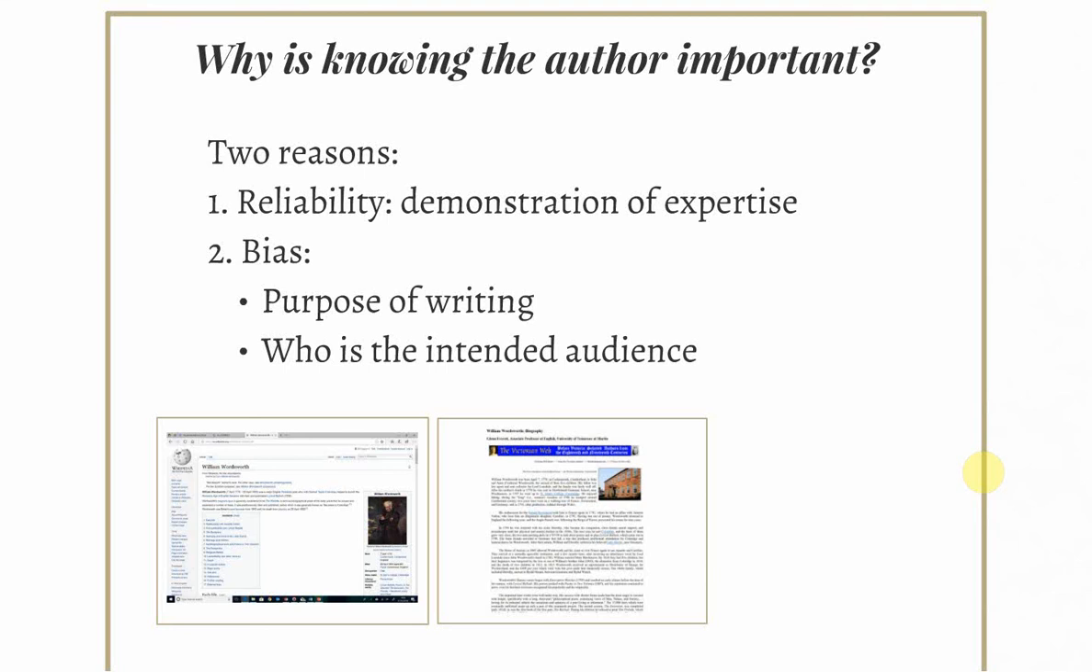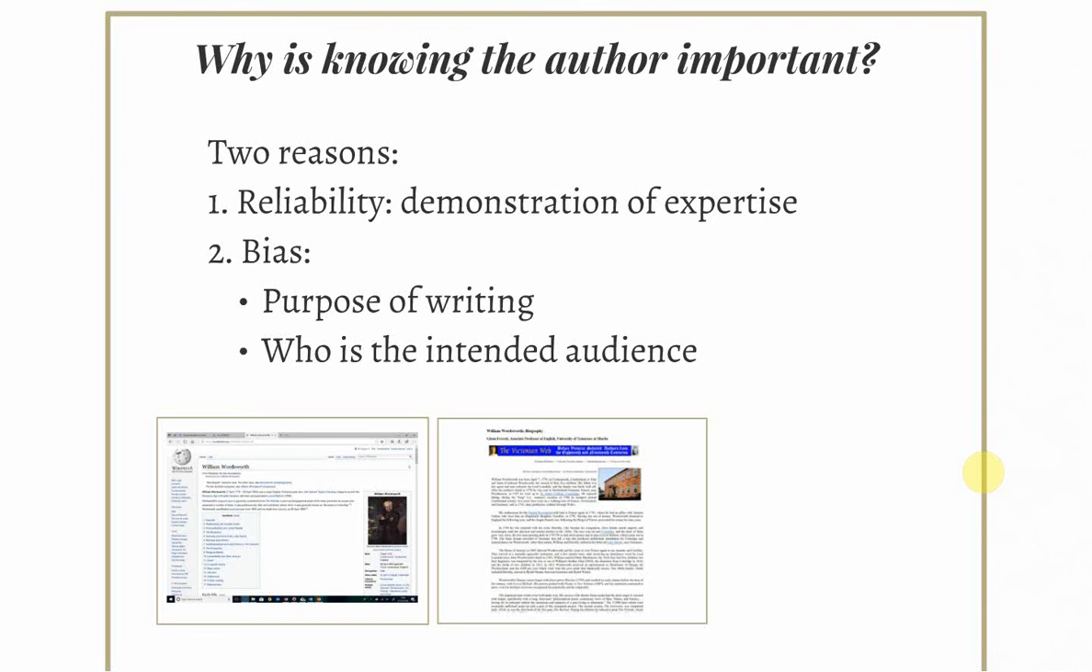Secondly, it's important because of bias. Whenever somebody is writing a piece of work, it is understood that there will be some kind of implicit bias in what they are writing. That's okay as long as we understand what that bias is and what perspective they're coming from. So we want to determine the purpose of their writing and who the intended audience is. From understanding who the author is, we can determine this bias and figure out what perspective they're coming from, which gives us more understanding of the trustworthiness and credibility of the resource, and therefore whether or not it might be useful for our research.